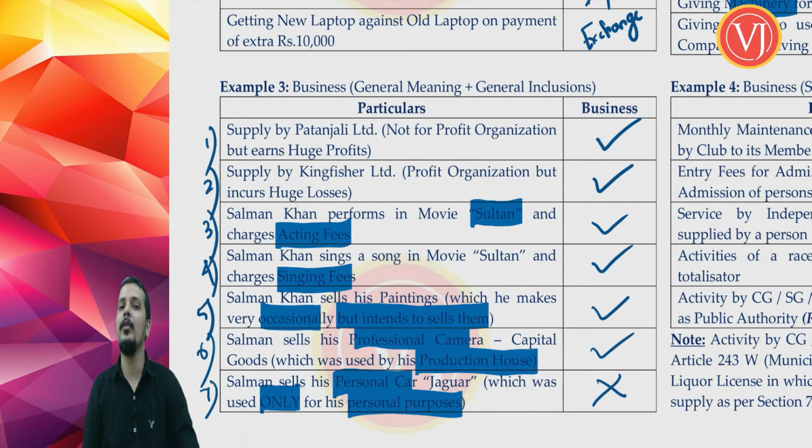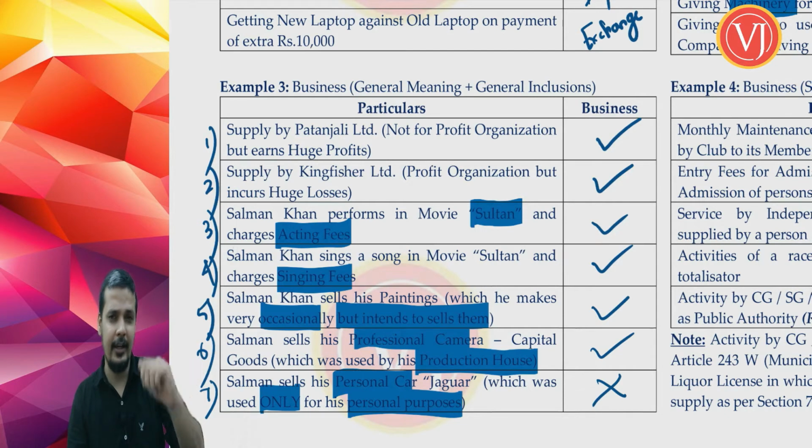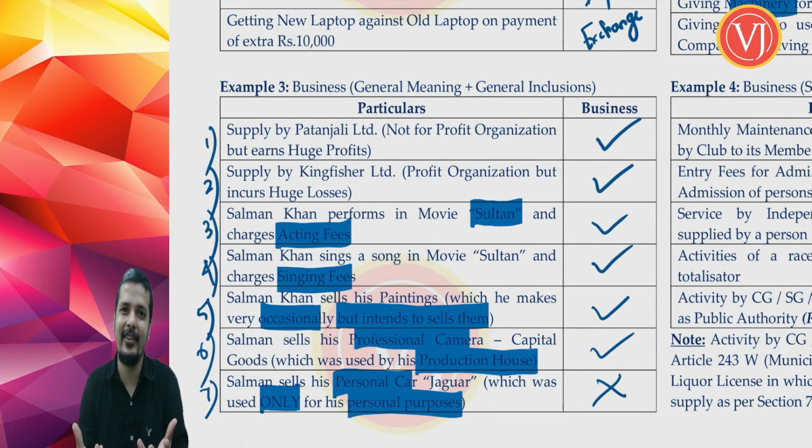So please don't confuse. Supply of capital assets and services is surely business, but when it is used for business purposes. If you are selling your personal items, supposing you are changing your mobile phone, you are selling your old mobile phone and getting a new one. So when you are giving your old mobile phone, is it business? No, my friends, it is not at all business.